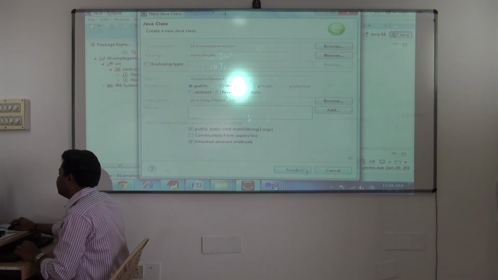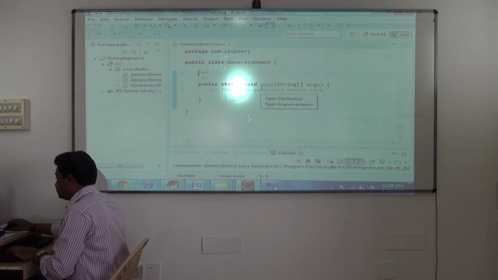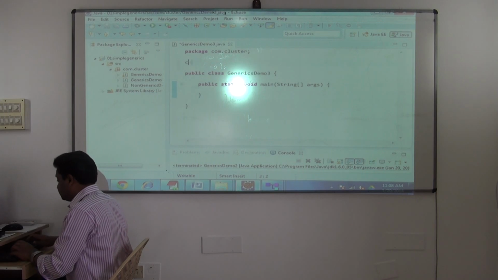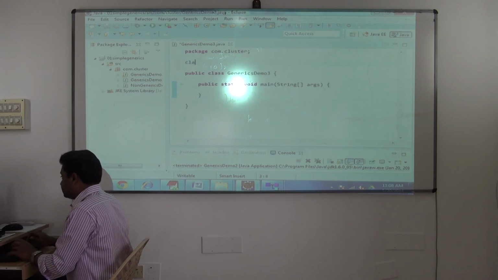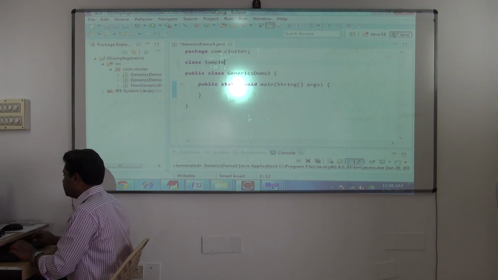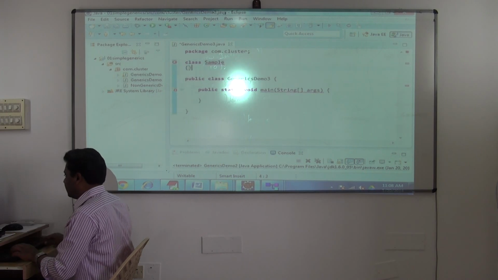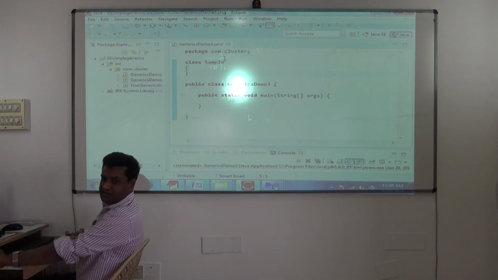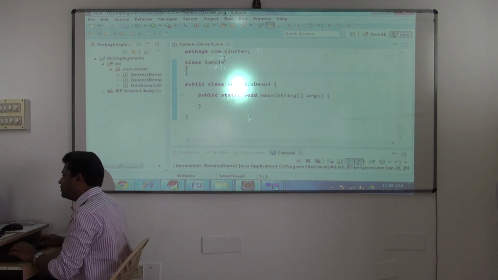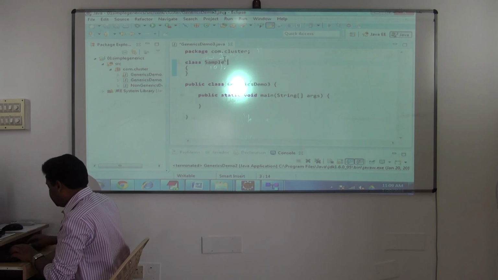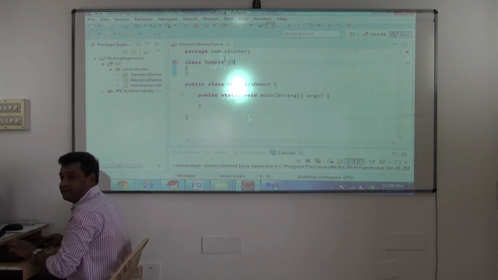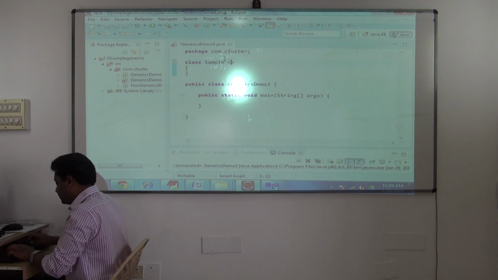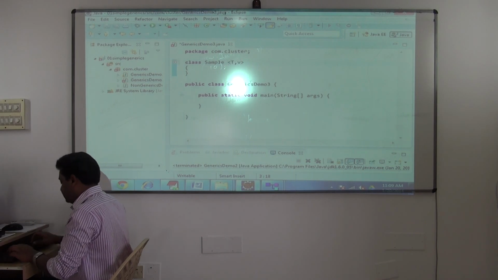Generics demo 3 I am naming. Fine. So this is a valid class. This is a normal class, or a non-generic class. If you want to make it a generic class, what will you do now? You will specify the angle brackets here and specify the type parameters. How many type parameters do you want? T and comma V. Okay.